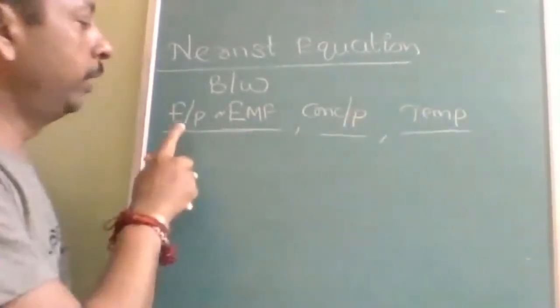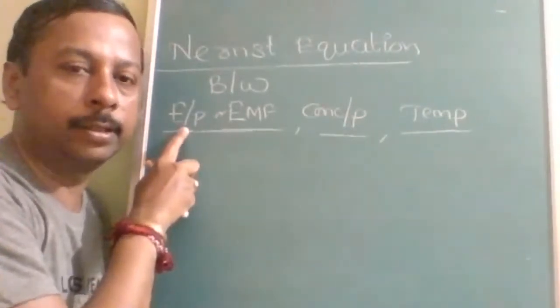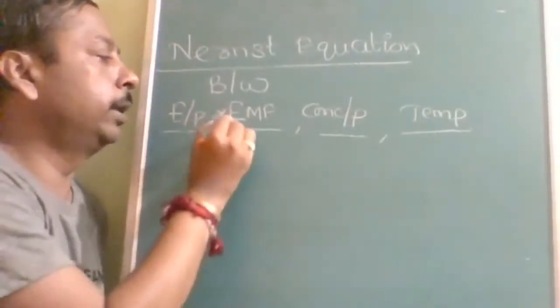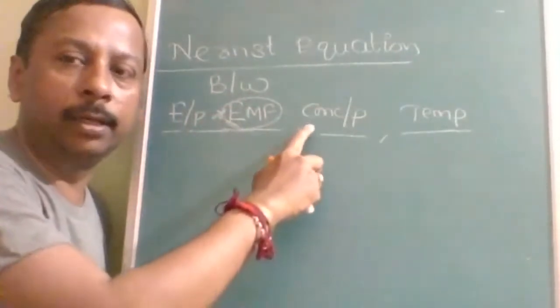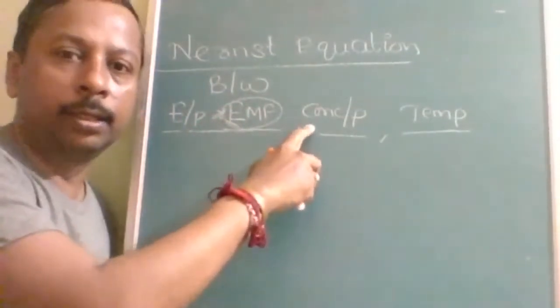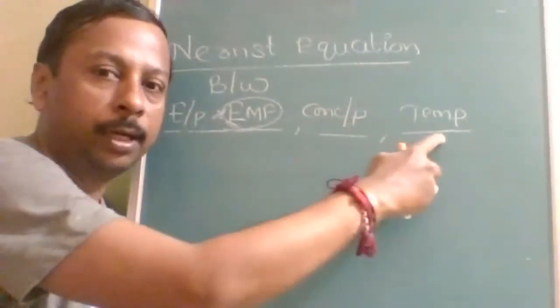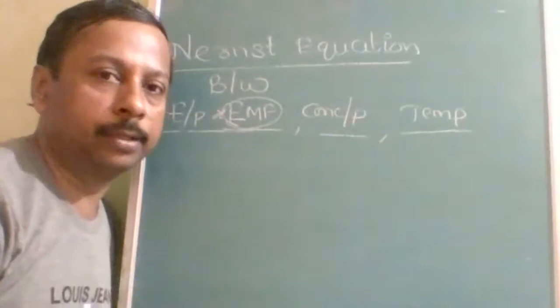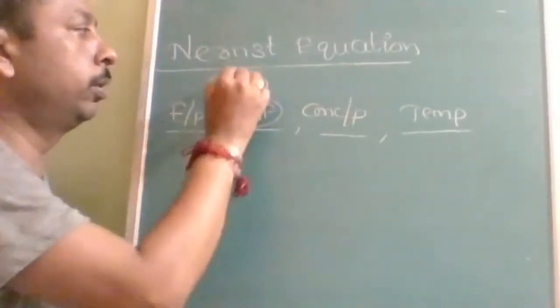If you are taking only a half cell, then how the electrode potential varies. If you take the complete cell, how the EMF varies. If you are taking liquids or solutions, then concentration. If you are taking gases, then pressure, and how they are related with temperature. That is the purpose of the Nernst equation. Is that clear to all of you?